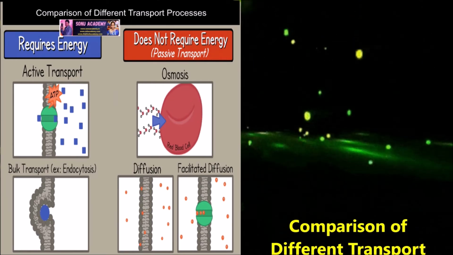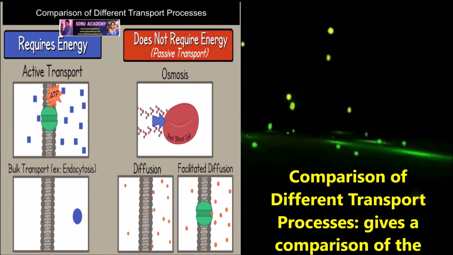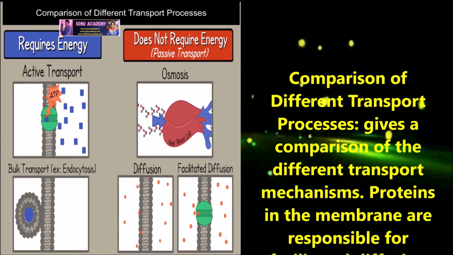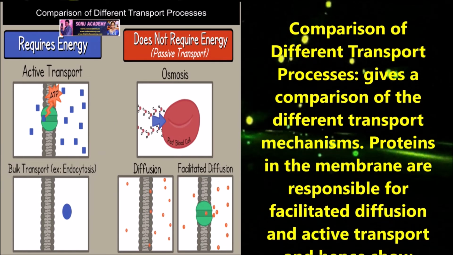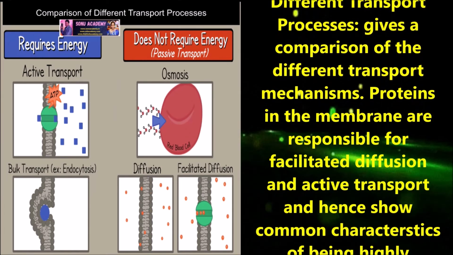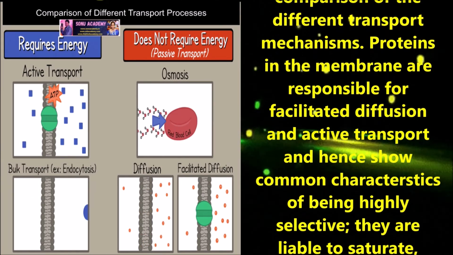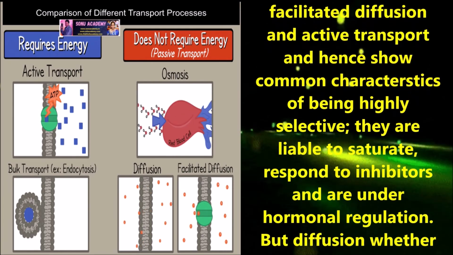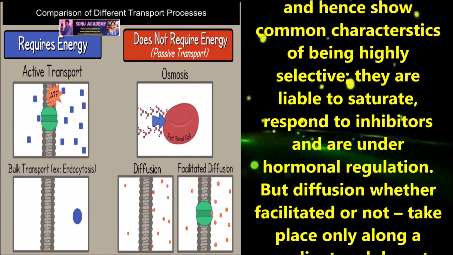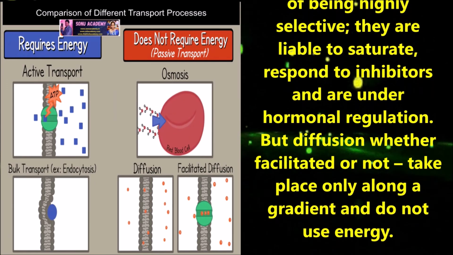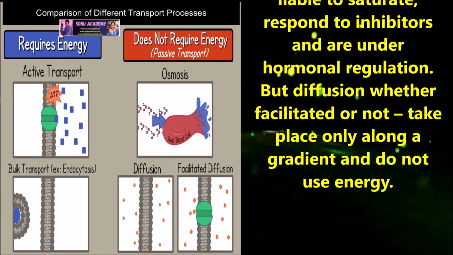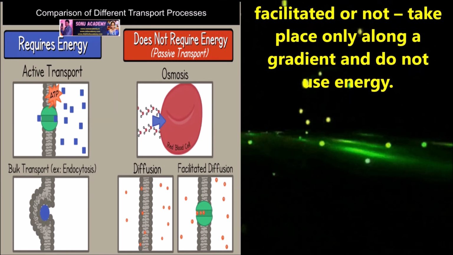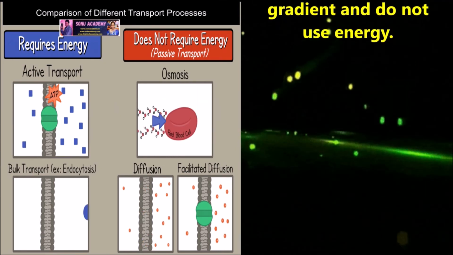Let us see the comparison of different transport processes. Proteins in the membrane are responsible for facilitated diffusion and active transport, and both show common characteristics of being highly selective. They are liable to saturate, respond to inhibitors and are under hormonal regulation. But diffusion, whether facilitated or not, takes place only along a gradient and does not use energy.